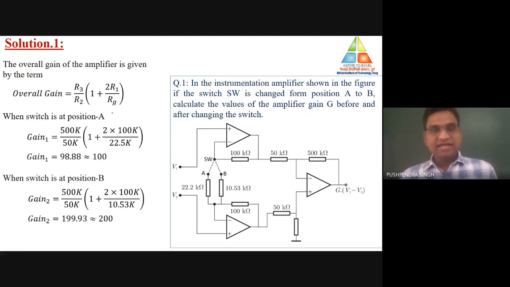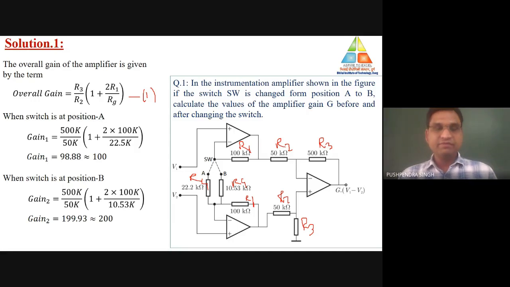As we have discussed in the derivation of the instrumentation amplifier, the formula for the calculation of the overall gain is represented by equation number 1. Overall gain is equal to R3 by R2, times 1 plus twice R1 by Rg, where this is R3, this one is R2, this is the value of R1, this is also equal to R1, this is Rg, this is also Rg, R2 and R3.